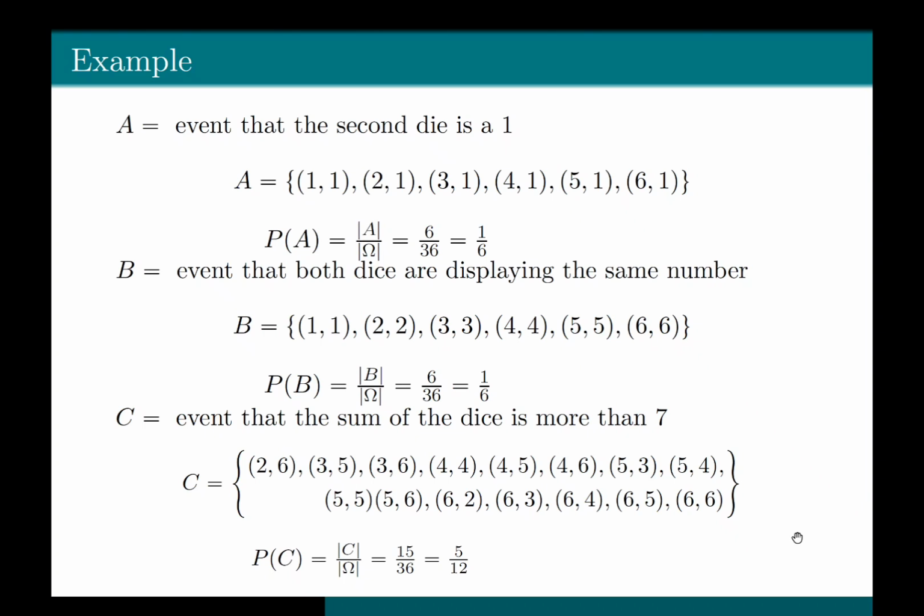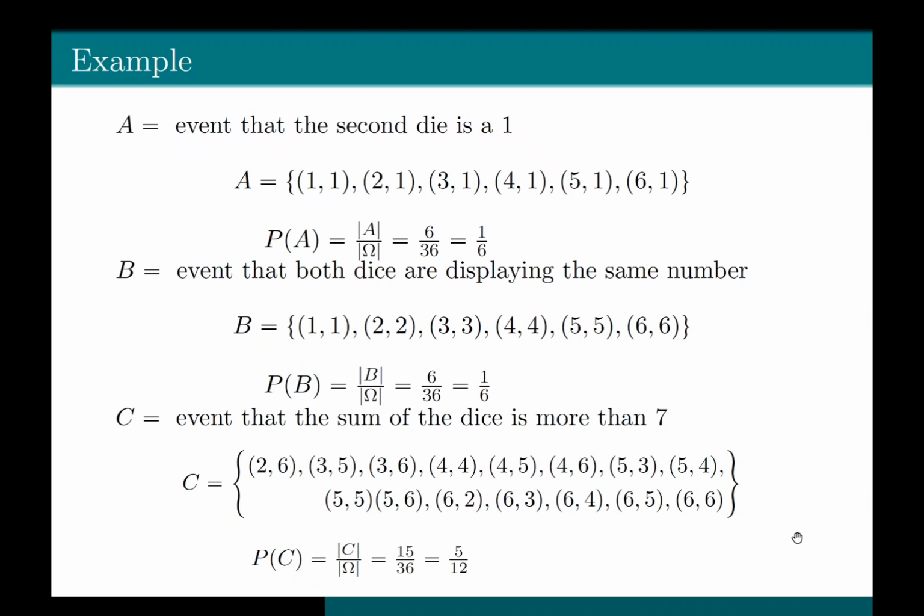So how do we find the probability of C? Again, we use the classical formula, and we get that it is equal to the cardinality of C divided by the cardinality of the sample space. So we get 15 divided by 36. Simplifying it further, you get 5 divided by 12.